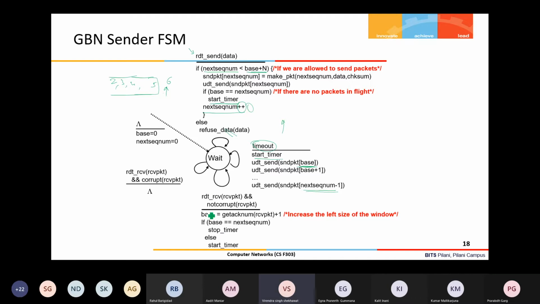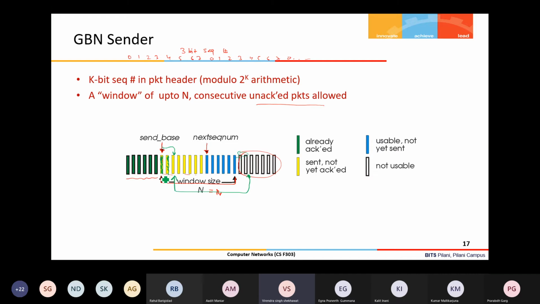Right. So when it receives an acknowledgement and it is not corrupted, it will do two things. One, if base equals the received acknowledgement number plus 1, it will increase the left side of the window, meaning you shift your base. For example, here it will be easy to understand. Suppose this packet's acknowledgement has arrived, then you shift your send base from here to here.